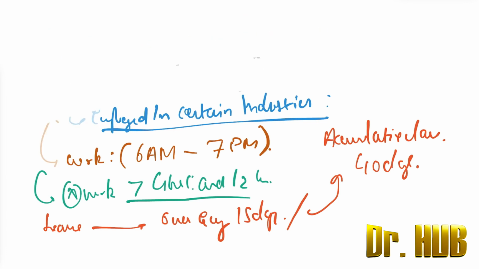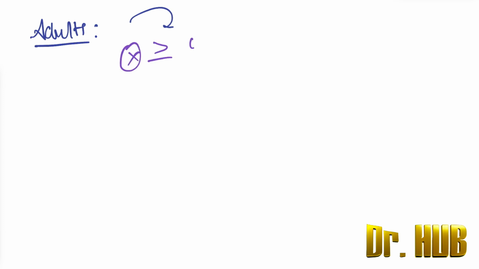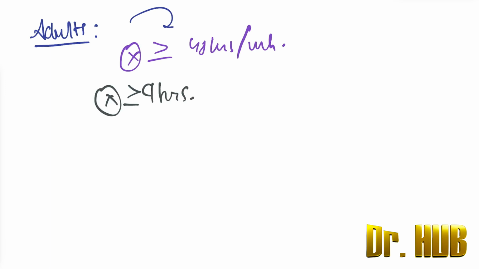So what about adults? In terms of adults, the maximum hours of work for an industrial worker is not more than 48 hours per week and not exceeding 9 hours per day. If overtime, then it is not greater than 60 hours per week.